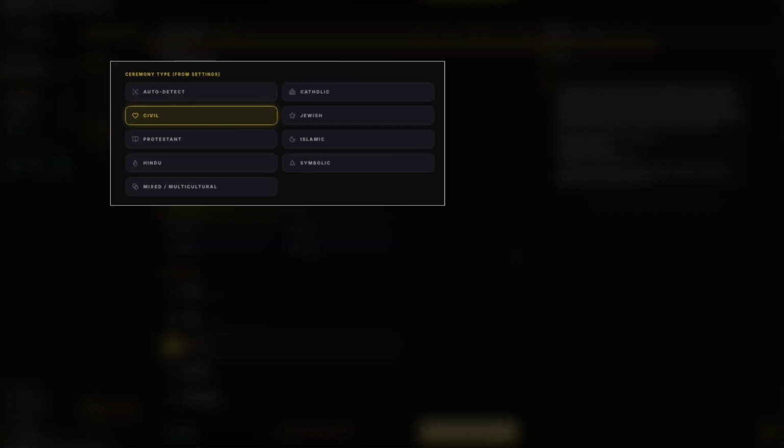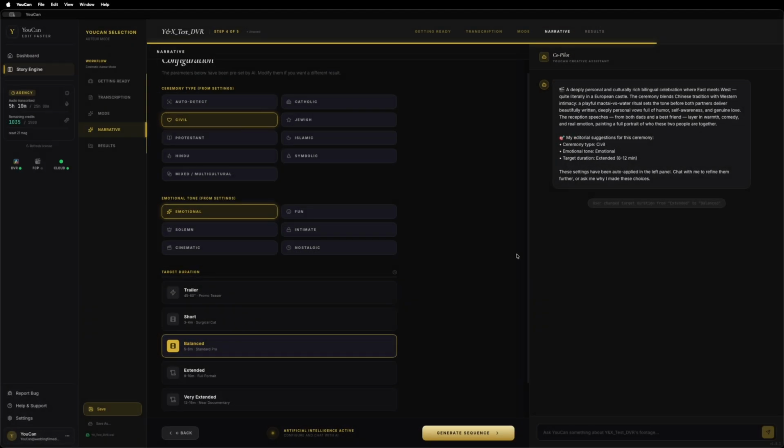The ceremony field offers 9 options: Catholic, civil, Jewish, Protestant, Islamic, Hindu, symbolic, and mixed for multicultural weddings. The 9th option, Auto Detect, means the AI was not confident enough to pick one. If you see Auto Detect pre-filled, it usually means something is off. Maybe the transcript was too short, or the audio quality was poor. Pick the right one manually in that case.